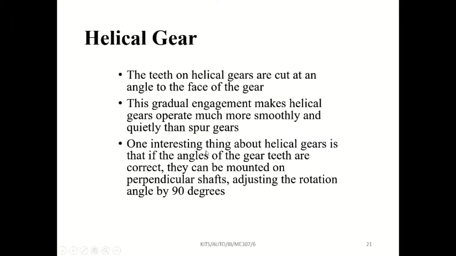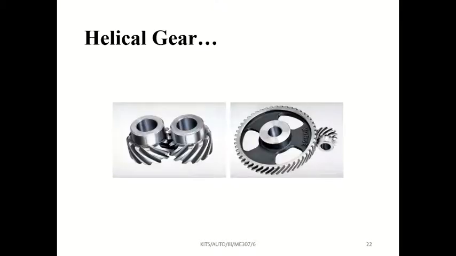Then helical gear. Helical gear means, see the angle. Teeth is having some angle, a kind of twist. This is called a helical gear. Using helical gears, parallel shafts are connected. Also perpendicular. Here shafts are perpendicular to each other. Axes of the shafts are perpendicular to each other. That also can be connected.